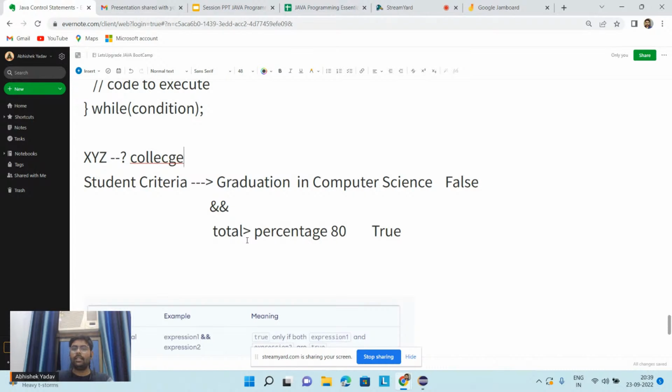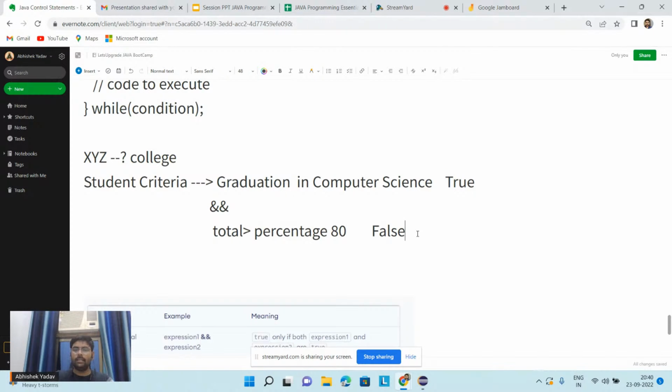Similarly, if I have done graduation in computer science, so this condition is true, and my percentage is less than 80%, so this condition is false and the above condition is true, then also I will not get the admission in this college, right everyone?